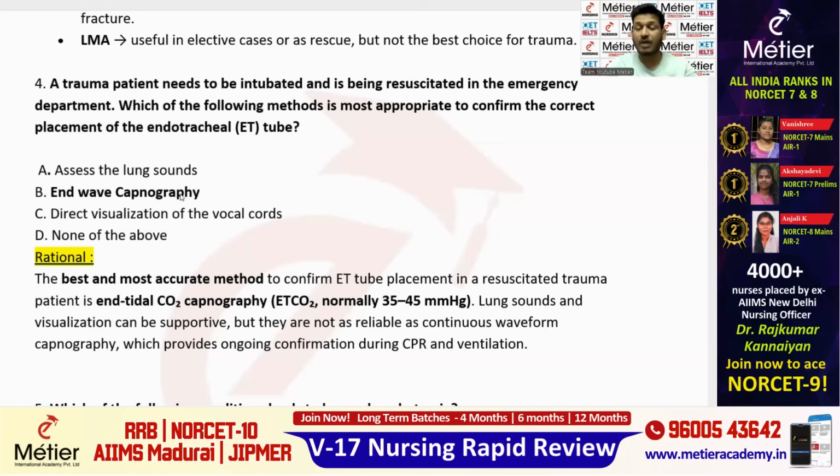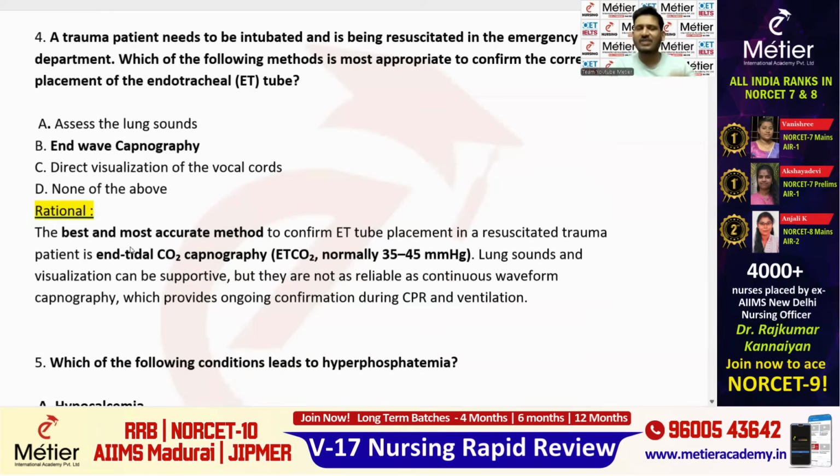Okay, I will be explaining what that is. Direct visualization of the vocal cord is not an appropriate method, and none of the above is not the answer. So here I have given the rationale very clearly. The best and most accurate method to confirm the ET tube placement is end-tidal CO2 capnography, otherwise carbon dioxide capnography. In short, we can say it as end-tidal capnography.